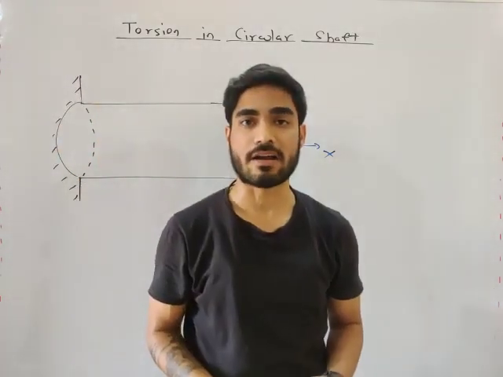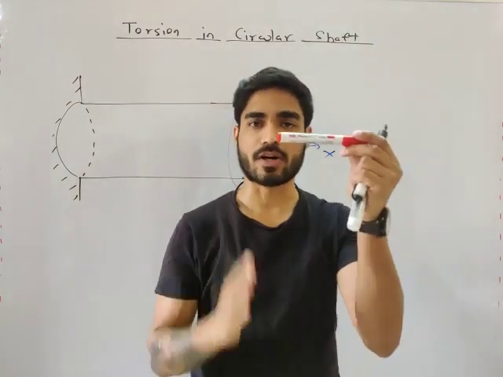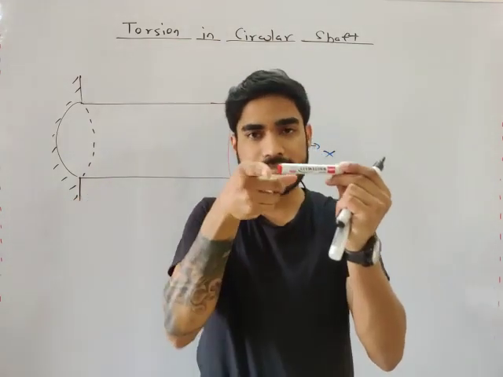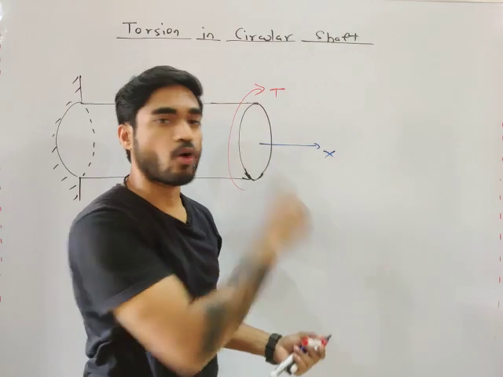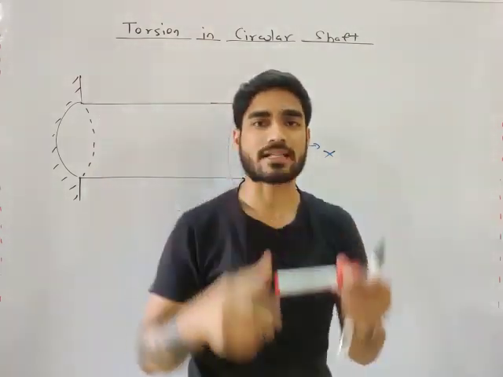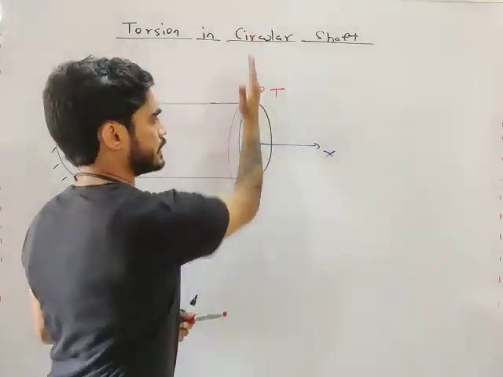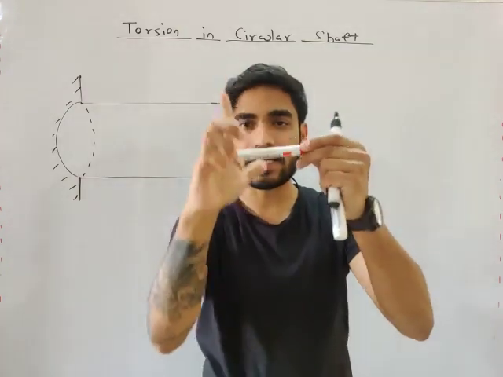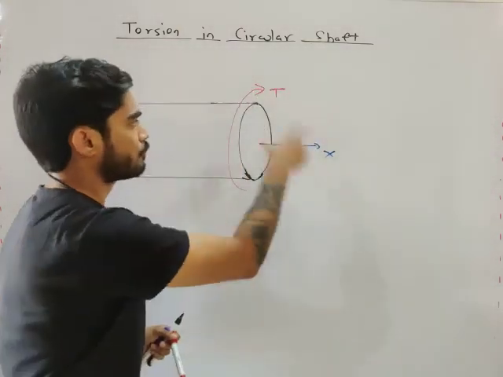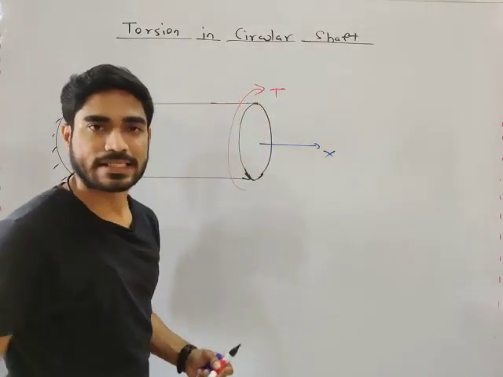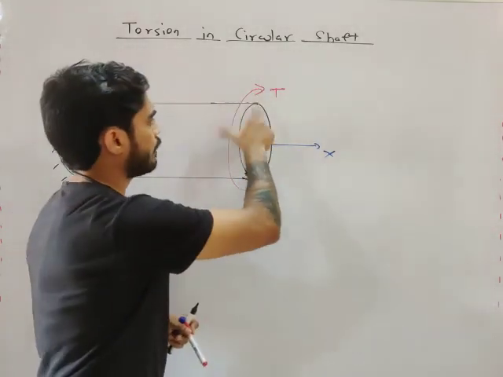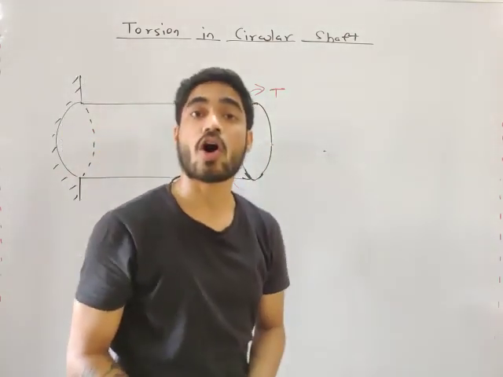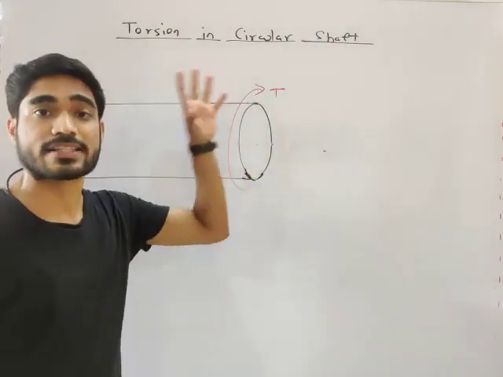Let's say this is a cylindrical body. So there are three axes of this cylindrical body. If this is the cross section, then there are three axes: x-axis, y-axis, and z-axis. So this moment that we are applying is acting about the normal axis. If you apply moment about a parallel axis, y-axis and z-axis, these two axes will be the parallel axes. So if you apply moment about the parallel axis, then it is called bending moment, and if you apply moment about this normal axis, then it is called a twisting moment or torsional moment, also called torque.